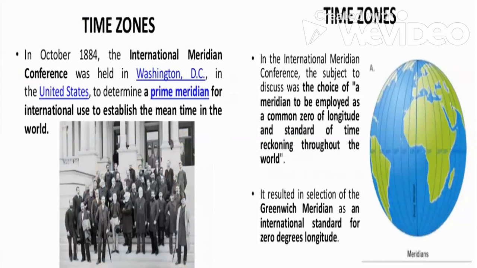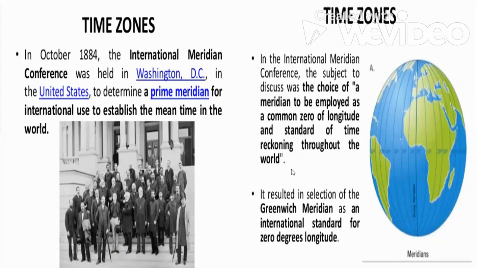Now, how was this decided? To decide time zones, it is very important that we decide about the longitudes and from where the time zone will be decided. So we need a starting point. In a race we have a starting point; in everything we need a starting point.